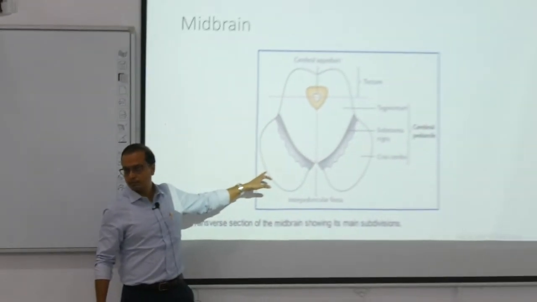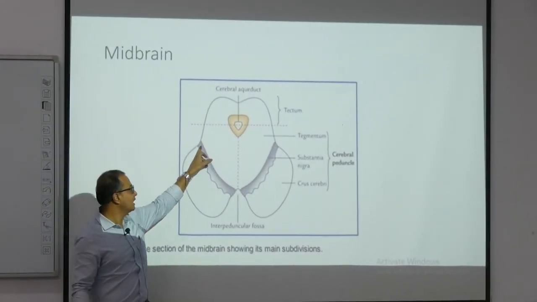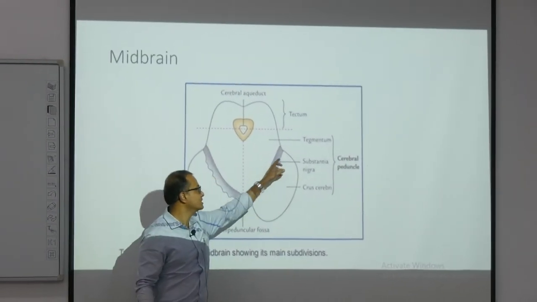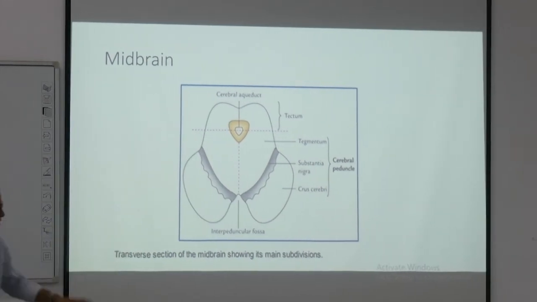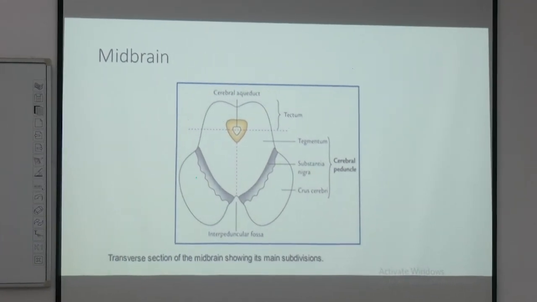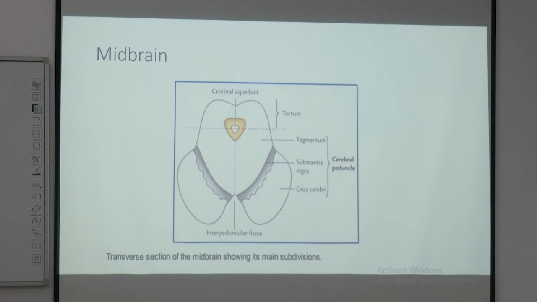Now we are talking about the substantia nigra. The substantia nigra is a collection of black cell bodies seen in the midbrain region. In a section of the midbrain, we see this region. The cell bodies are present within the midbrain, and the fibers contribute from the brainstem to the telencephalon region.